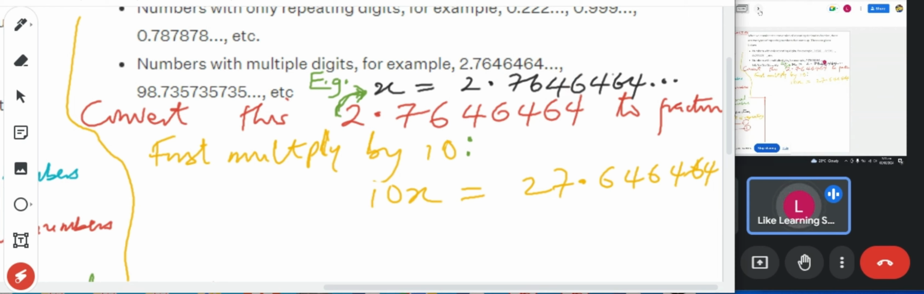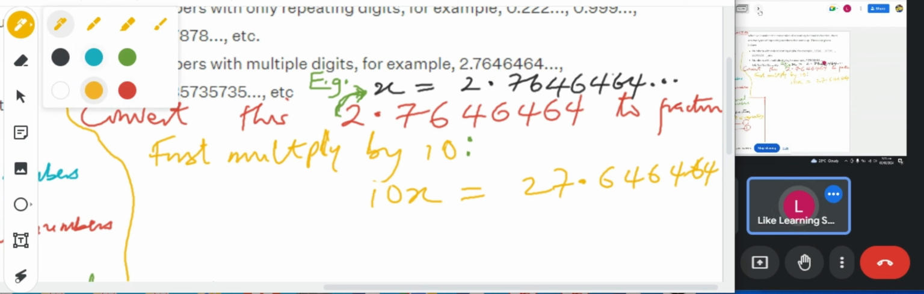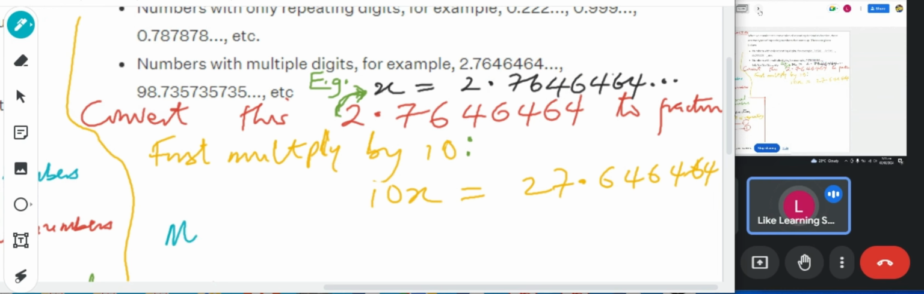So what we're going to do is multiply it by something that will take it to in front of the first recurring decimal. What will you multiply this by so that it takes it in front of the first recurring decimal? You multiply by 1000. Okay, so let's multiply by 1000.